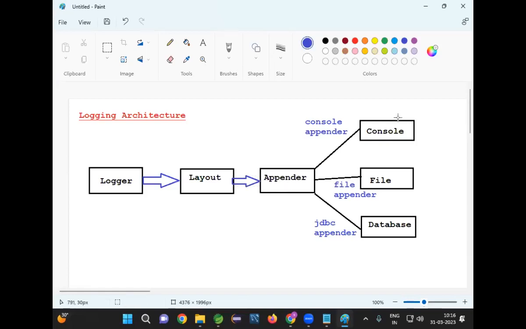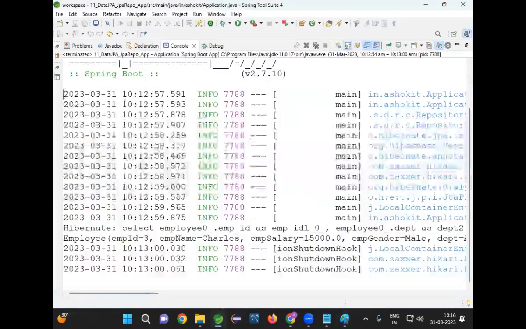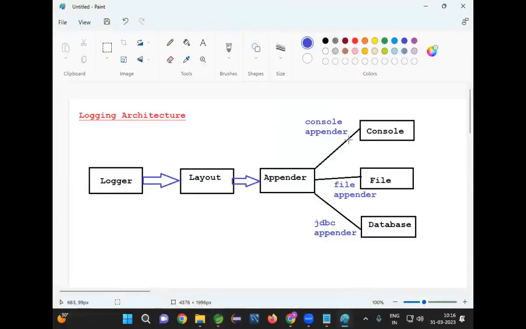Appender will give the message to the destination. In Spring Boot, by default, the layout is available like this, and the default appender in Spring Boot is a console appender. That's why the messages are stored in the console.